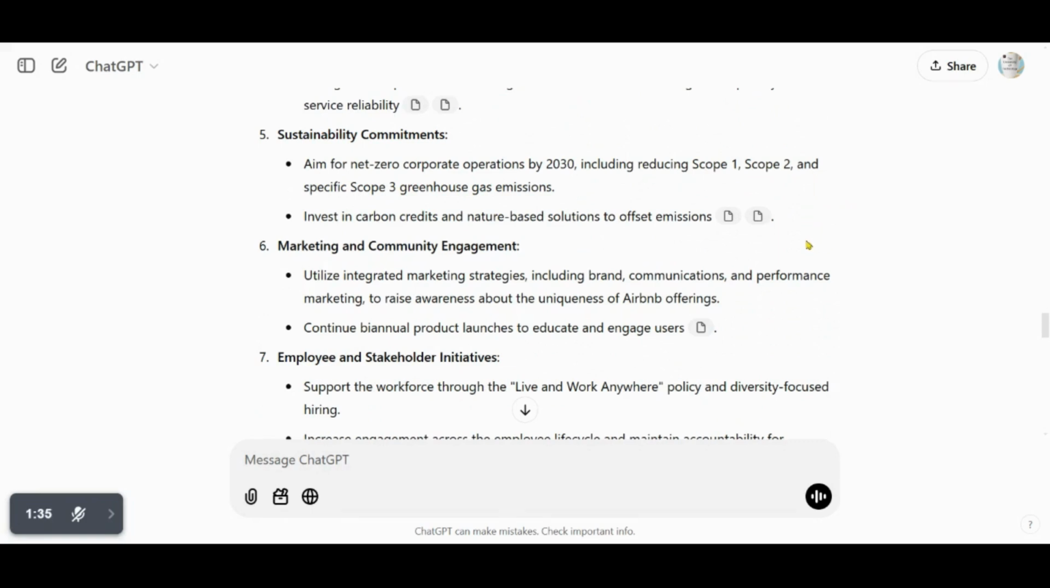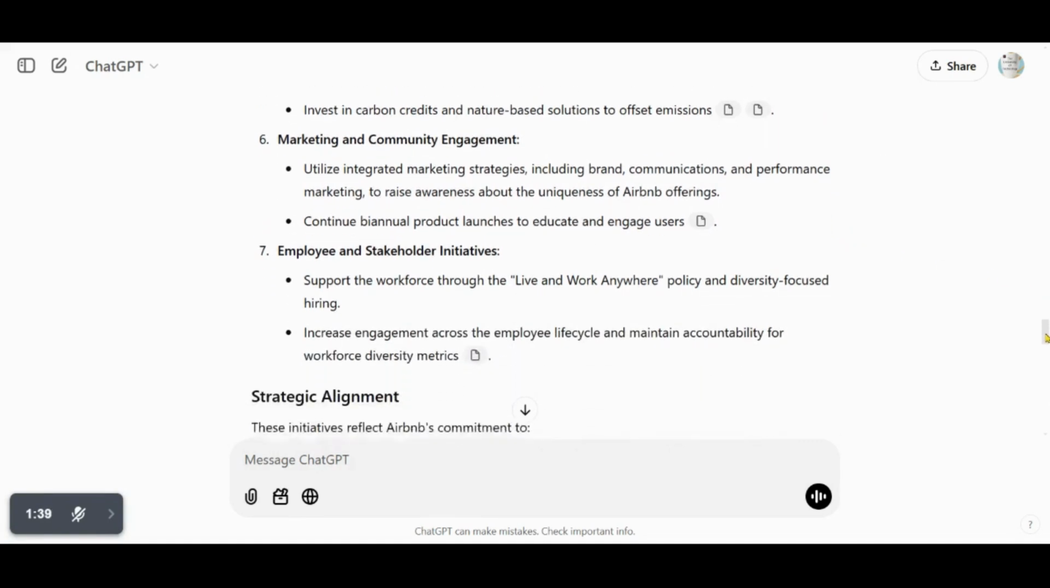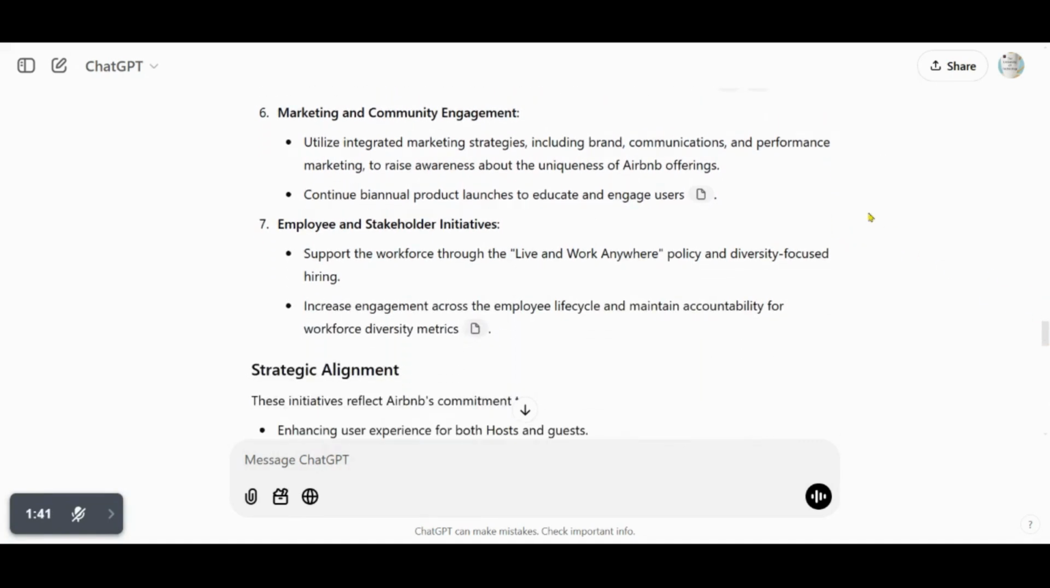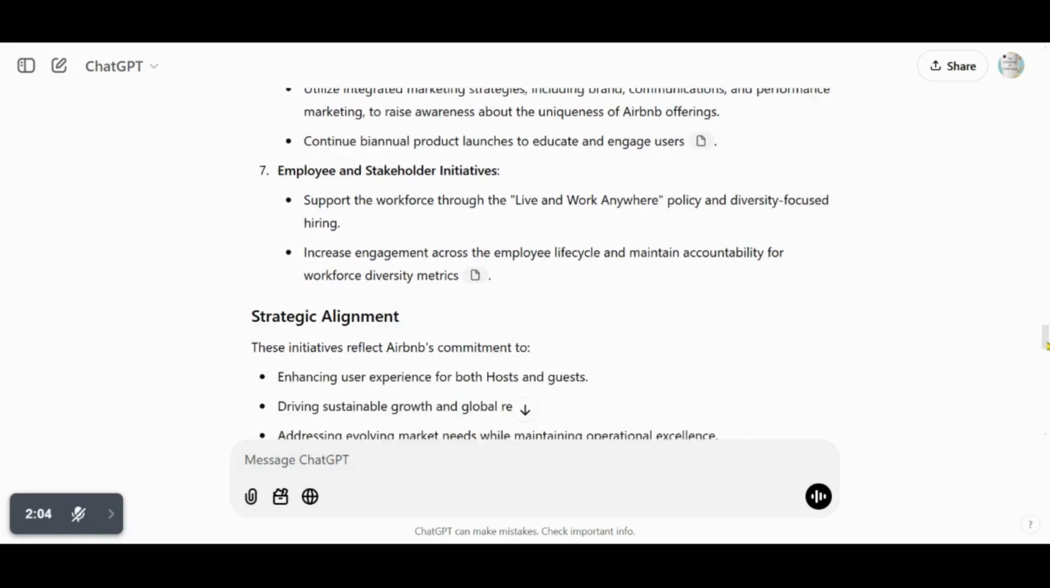Marketing and community engagement. Utilize integrated marketing strategies, including brand, communications, and performance marketing, to raise awareness about the uniqueness of Airbnb offerings. Continue biannual product launches to educate and engage users. Employee and stakeholder initiatives. Support the workforce through the Live and Work Anywhere policy and diversity-focused hiring. Increase engagement across the employee lifecycle and maintain accountability for workforce diversity metrics.